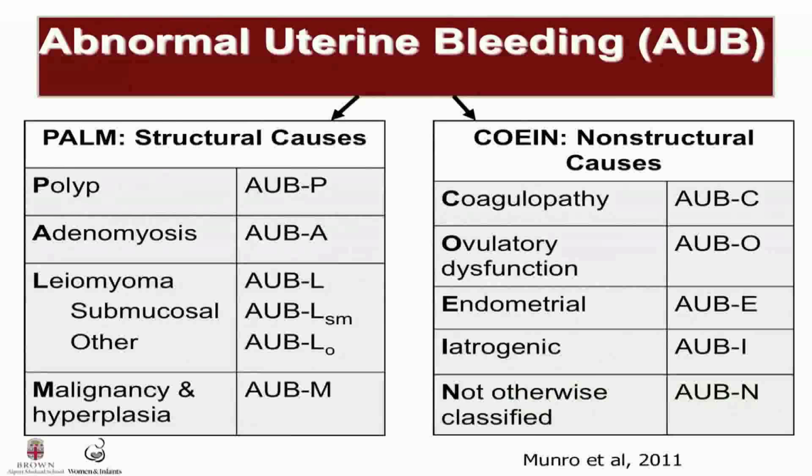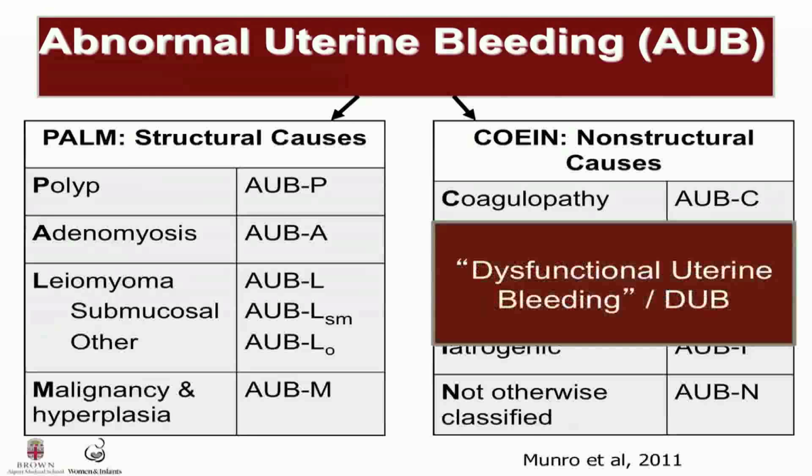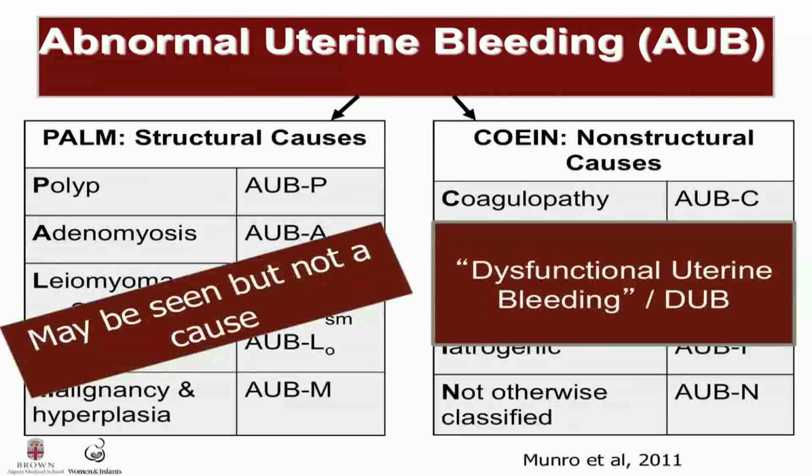Now that we covered the symptom description and nomenclature, I want to briefly discuss the etiology classification system. Abnormal uterine bleeding as a symptom can be caused by several different etiologies, which are included on the slide using the FIGO classification system known by the acronym PALM-COEIN. The non-structural causes are on the right side of the slide, COEIN.